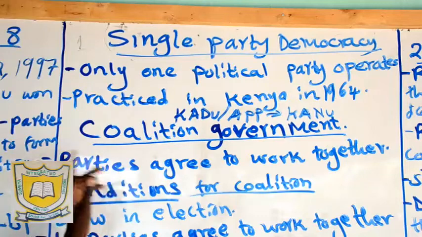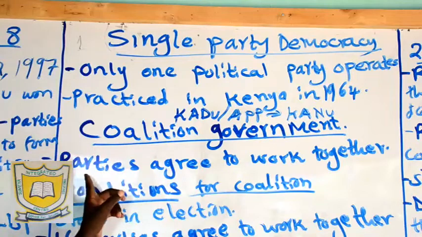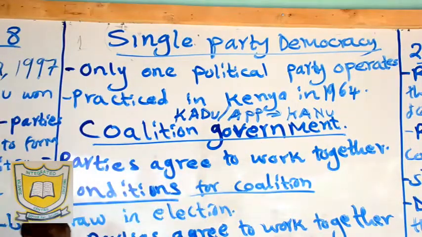Then coalition government. A coalition is where the parties agree to work together. Two or more parties come together to work together. That is what we call a coalition. So they form what we call a coalition government. Now we want to look at when this coalition government was formed. So we have said coalition, two or more parties, they agree to work together.